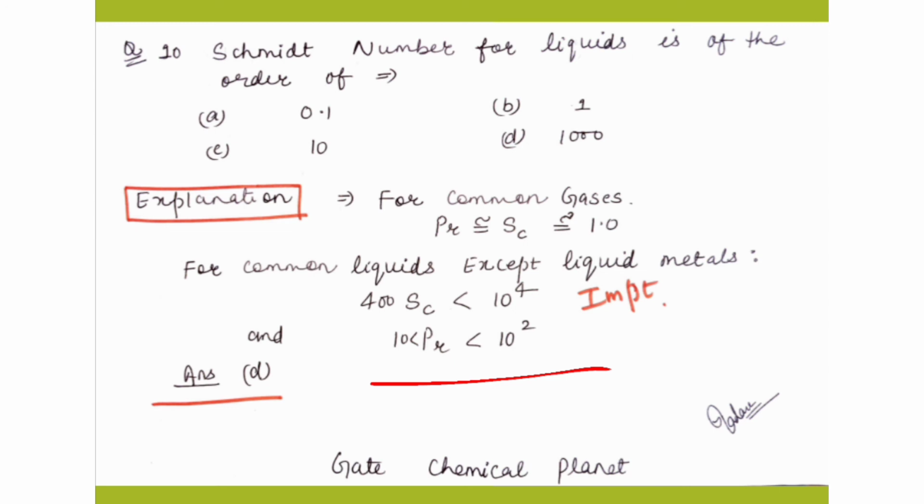And for the Schmidt number, it is less than 10 to the power 4 and greater than 400. So here, students, option D is correct, because the Schmidt number for liquid is less than 10 to the power 4 and greater than 400. So option D is correct.